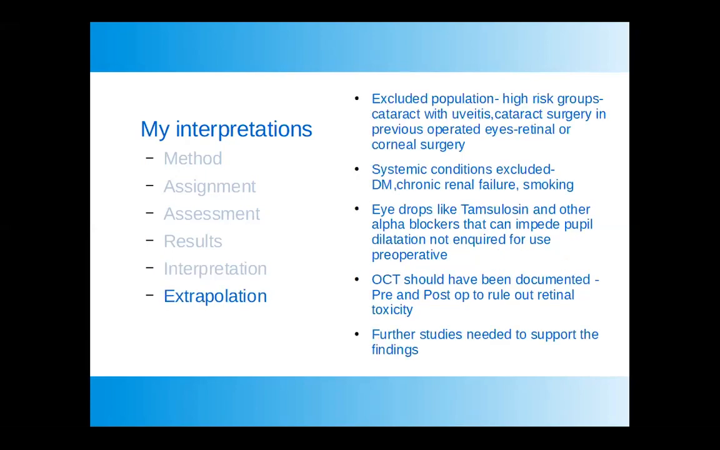High-risk groups like cataract with uveitis and cataract with previously operated eyes were excluded from this group. Systemic conditions which could have affected the corneal endothelium, like diabetes mellitus, chronic renal failure and smoking, were also excluded. Eye drops like tamsulosin and other alpha blockers that can impede pupil dilatation were not inquired about preoperatively.